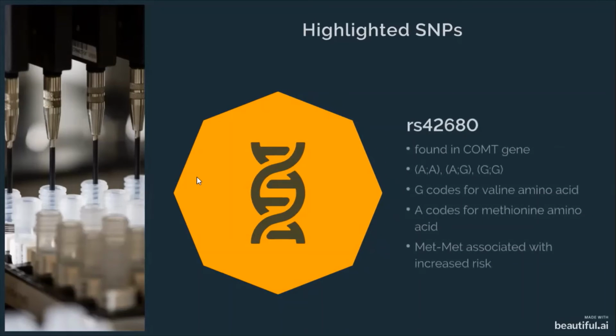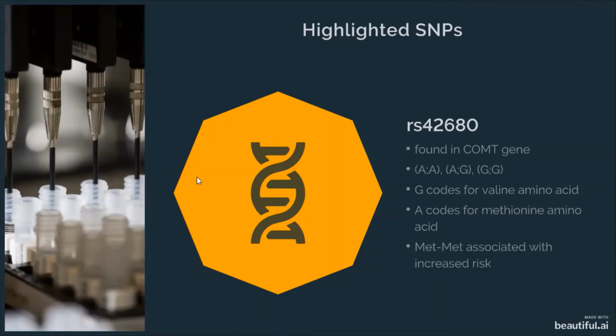The RS4680 SNP is found in the COMT gene. The genotypes for this SNP, similar to the RS6265 SNP, include AA, AG, and GG. The G allele likewise encodes for the valine amino acid, while the A encodes for the methionine acid. The AA genotype specifically increases the chances of ADHD. According to a study examining the effects of the methionine allele on RS4680, children possessing the homozygous AA genotype, or 2 of the MET alleles, perform significantly below average on tests of sustained attention.